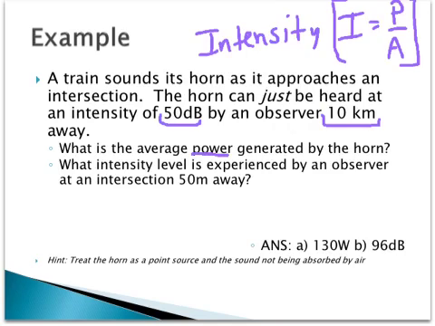The next part asks, what is the intensity level experienced by an observer at an intersection 50 meters away? So instead of 10 kilometers, what is the intensity that someone 50 meters away would experience? Obviously, it's going to be a lot louder sound, which means a more intense sound. So make sure you jot this information down and solve it on the next slide.